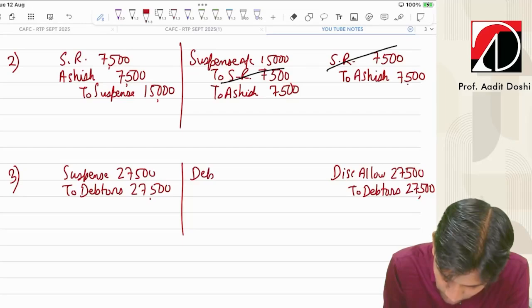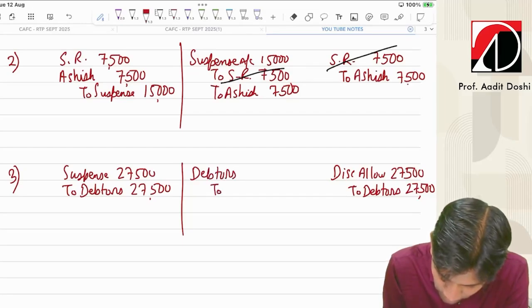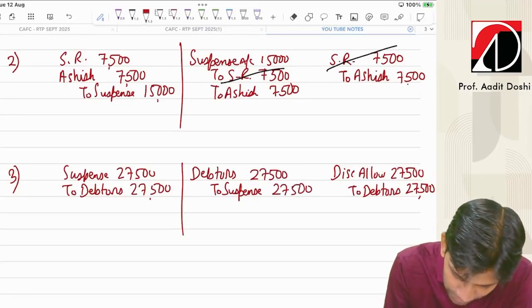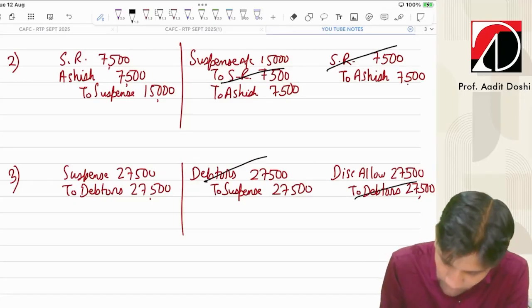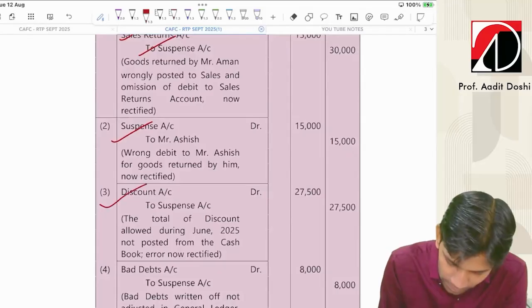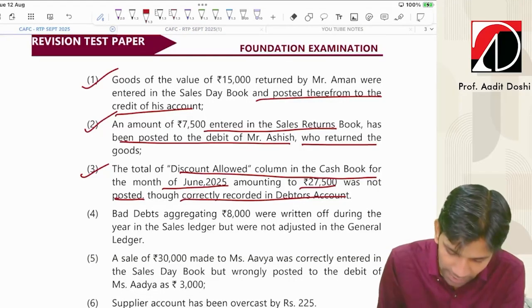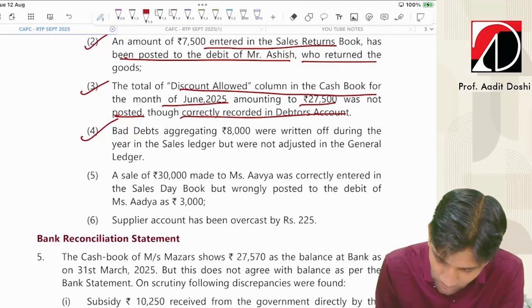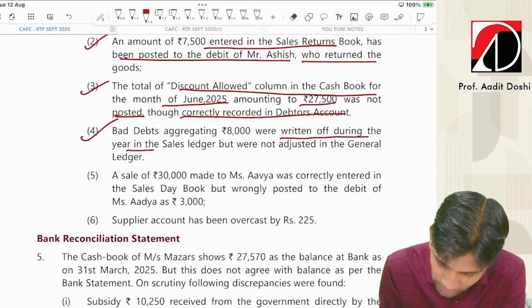Then debtors account debit to suspense. Here debtors gets cancelled. Discount allowed to suspense will be the entry.